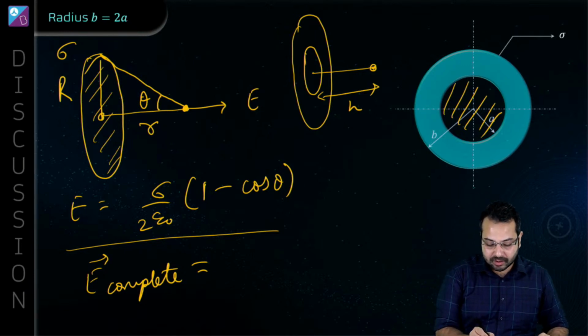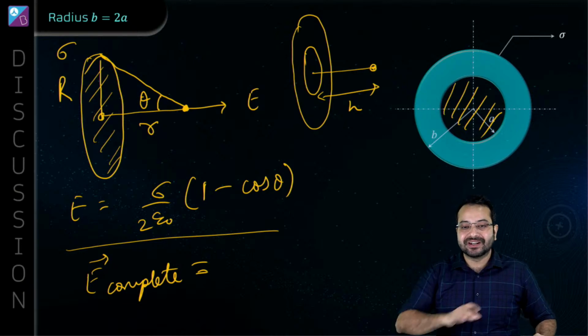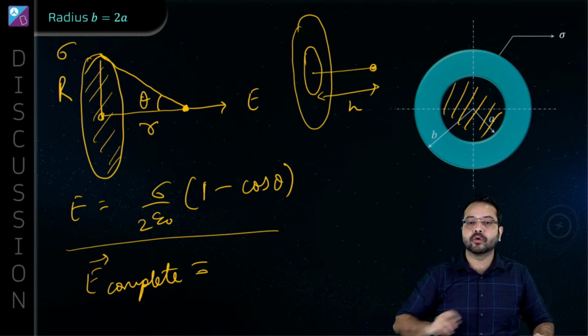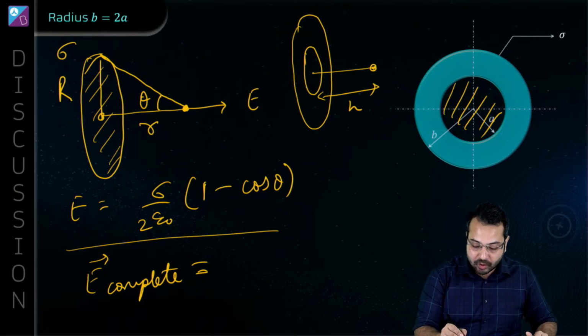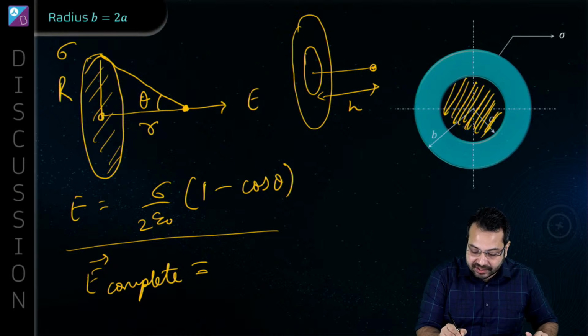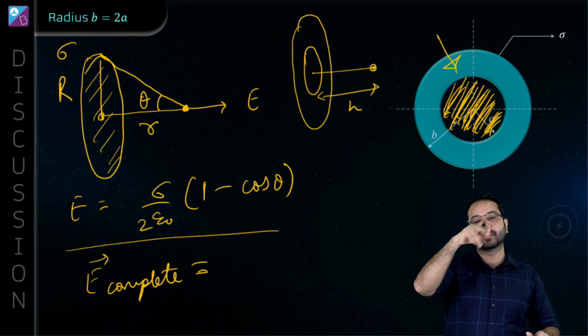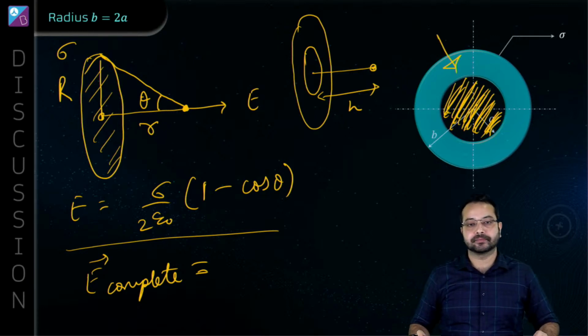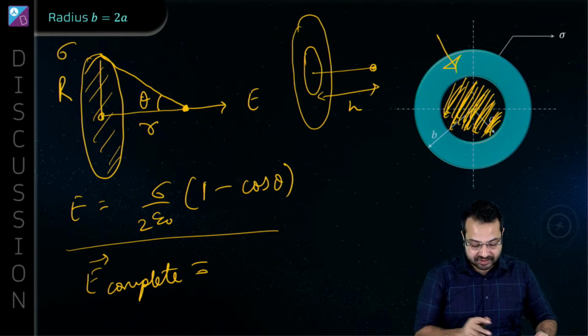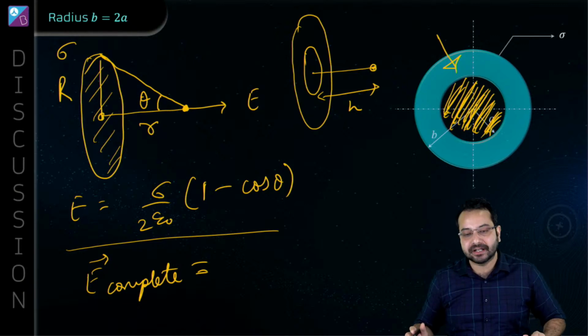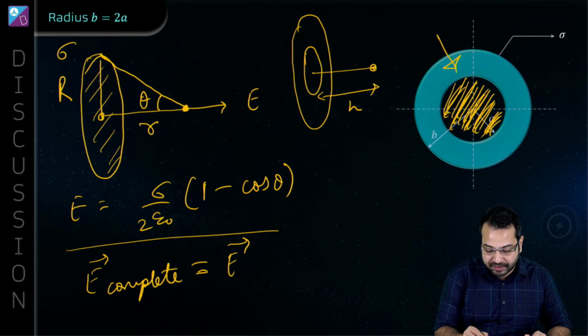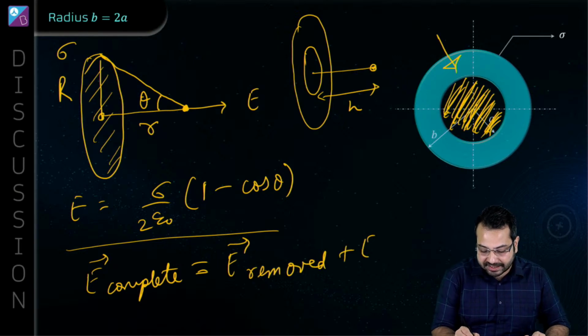Now this disk is made up of two things. One is this disk here, which we are going to remove, and the other is this remaining disk with a hole. Is that correct? So can I say that this electric field due to the complete disk is equal to electric field due to the removed part plus electric field due to the remaining part?